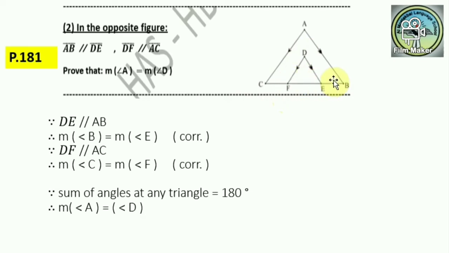If the first angle here equals the first angle here, and the second angle here equals the second angle here, then I have to prove the third one here is equal to the third one here. Okay, is it clear? If you don't understand, please send me a message on my WhatsApp account.